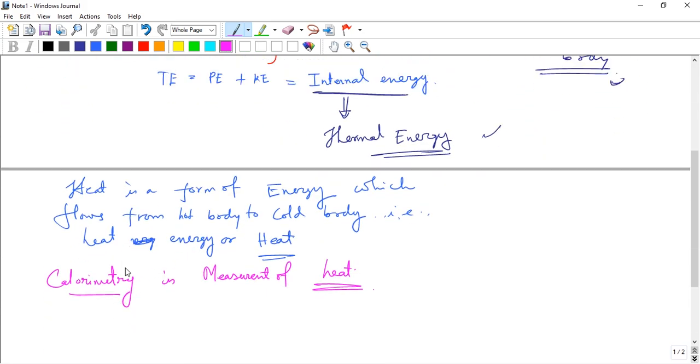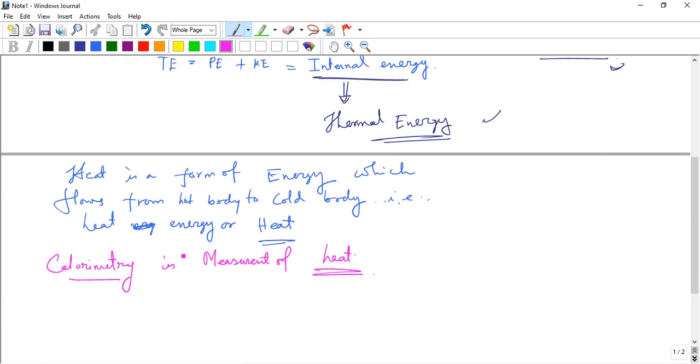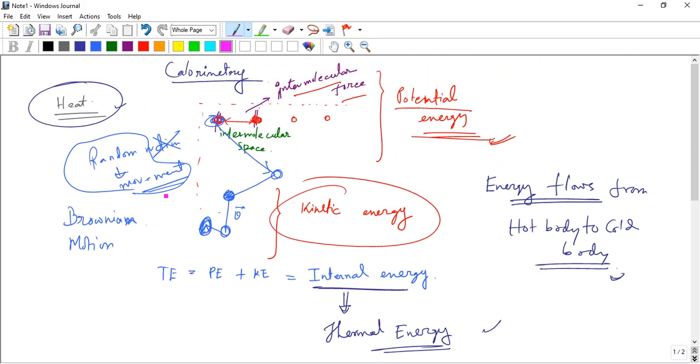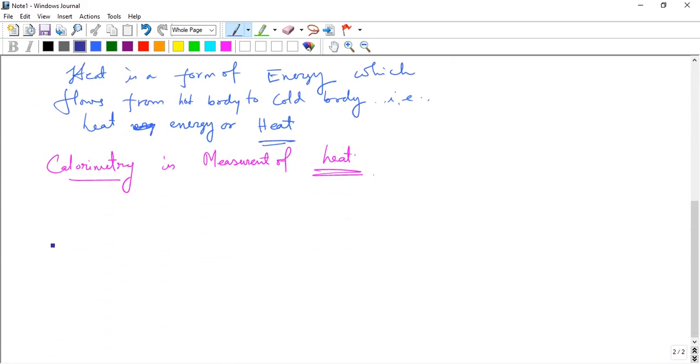Now, calorimetry is not heat. Calorimetry is a measurement of heat. Heat is an energy. Okay, so now the unit of heat, a very important concept. If heat is an energy, then the SI unit of heat is called joule. We know that the SI unit of energy is joule, so heat energy is measured in joules. That is the SI unit.